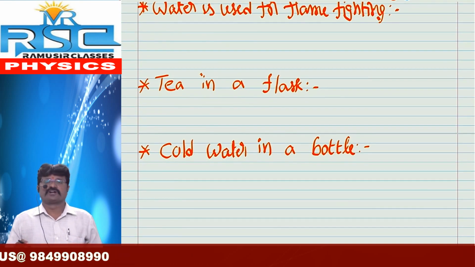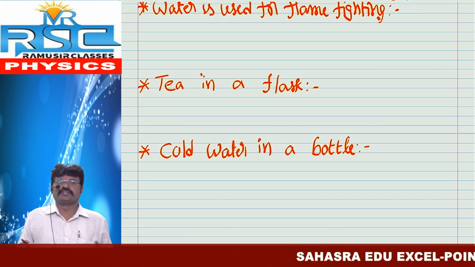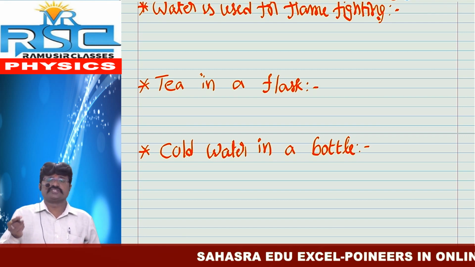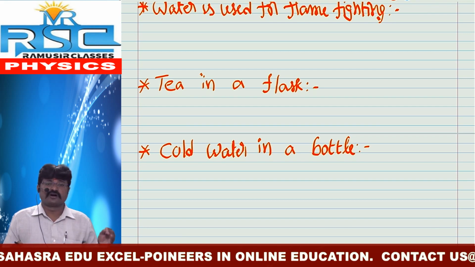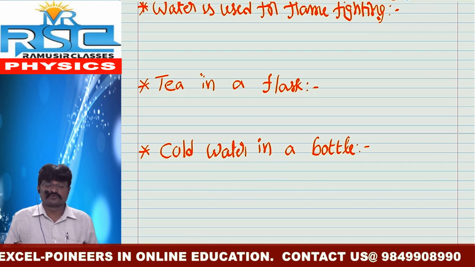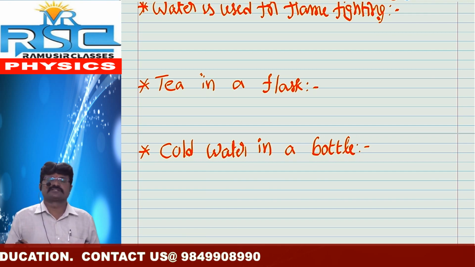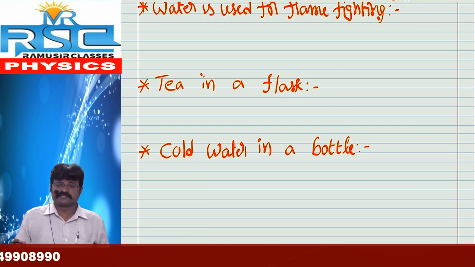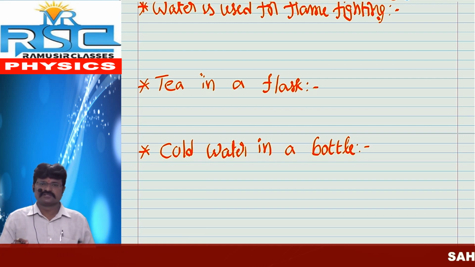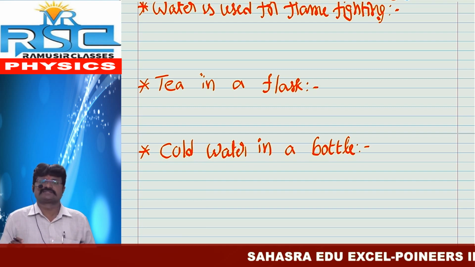Next one, tea in a flask. If you observe a kettle or a flask and touch it, we do not feel any heat. But when you pour this tea into a cup and touch it, how do you feel? The tea is so hot. How is it possible to maintain this? Here the difference is nothing but specific heat. Outside it is very cool, not just normal. But if you pour the tea into a glass and take it, you feel that it is hot because the tea has the highest specific heat.